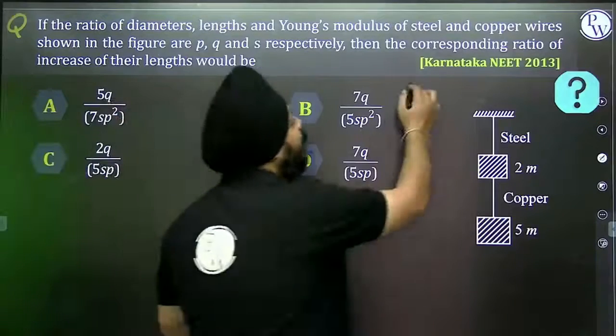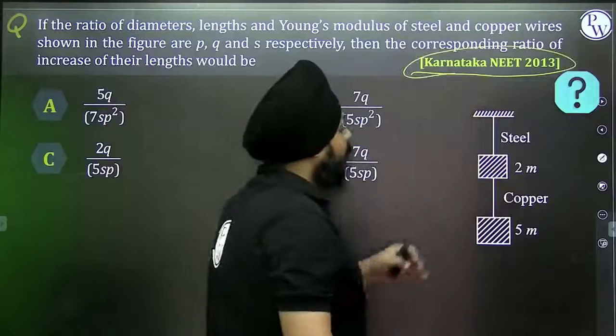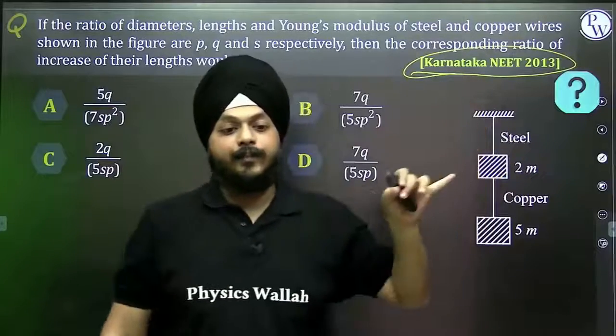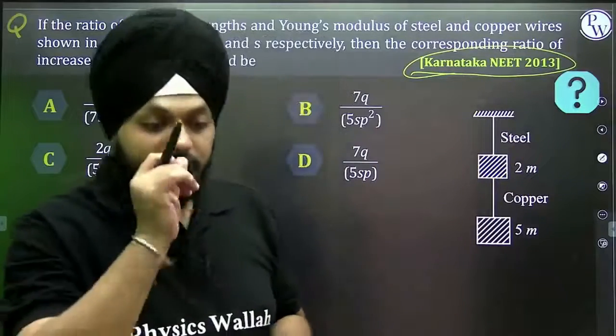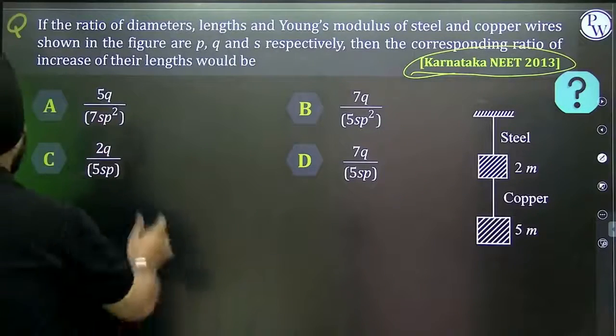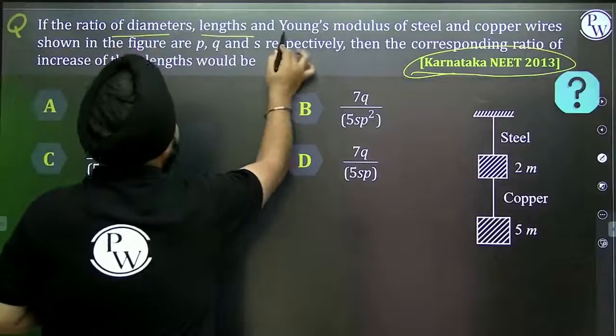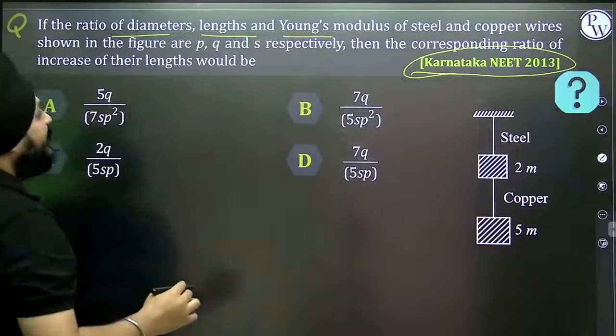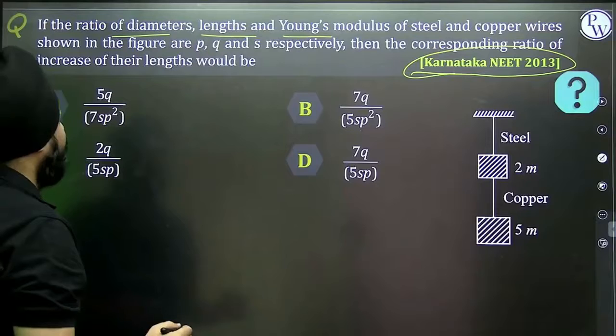See Karnataka NEET 2013. We saw this sum, the combination of rods. Let's see this. The ratios of the diameters, lengths and Young's modulus of the steel and copper wires are shown in the figure.